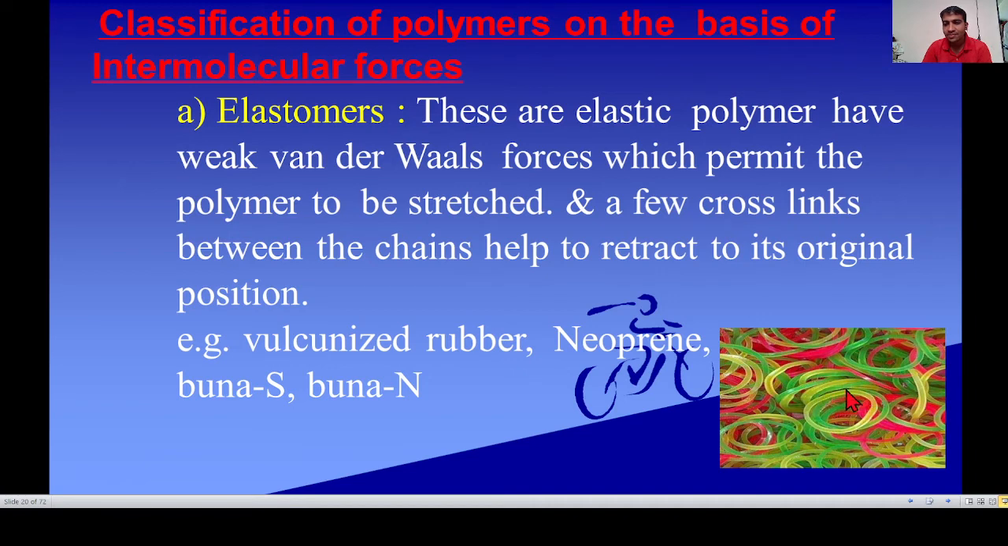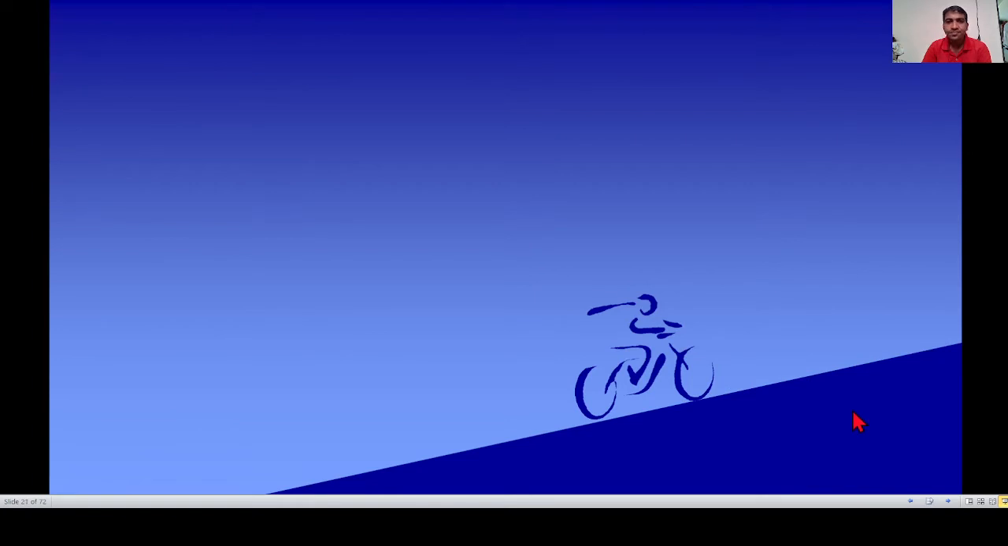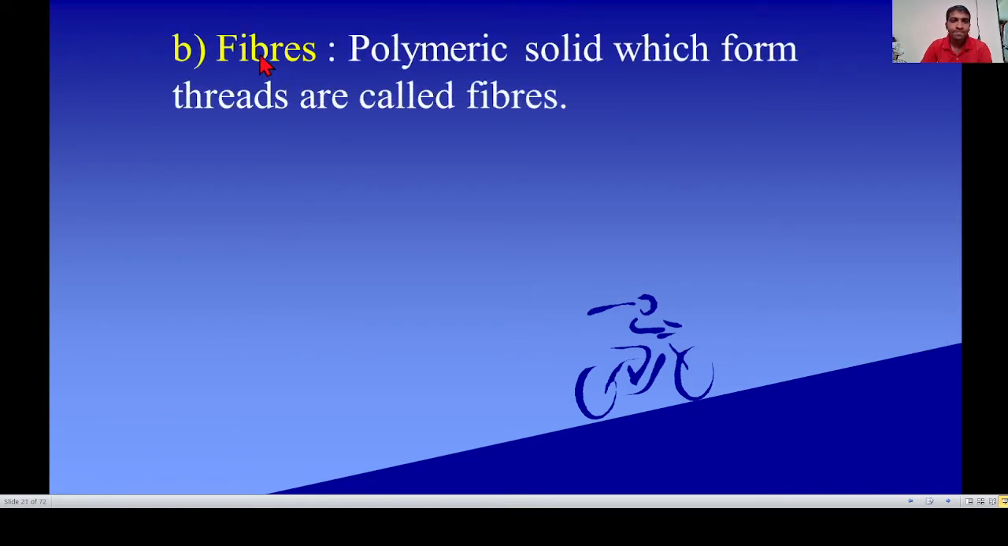See the examples or the structure. These rubbers are elastomers. See in the diagram or image. Next, fibers. Fibers are polymeric solids which form threads.